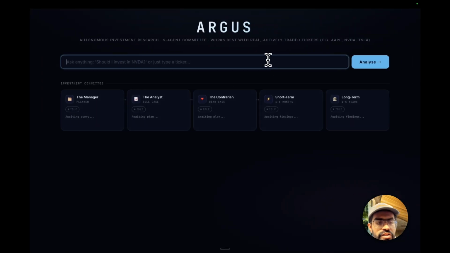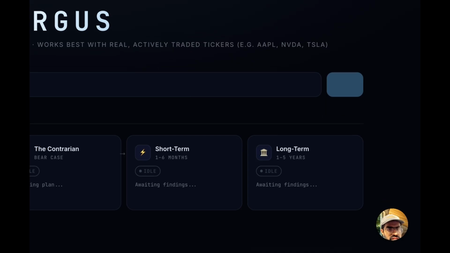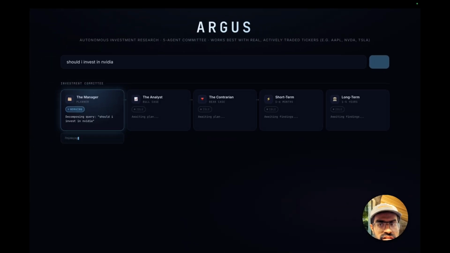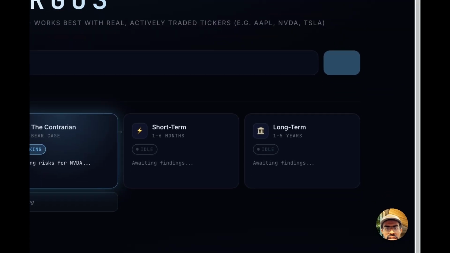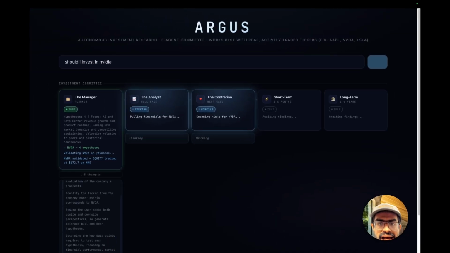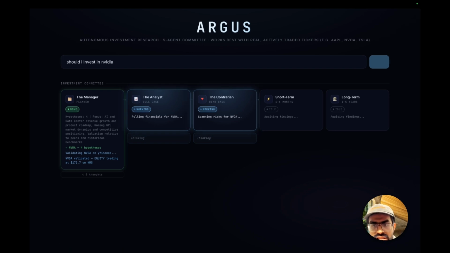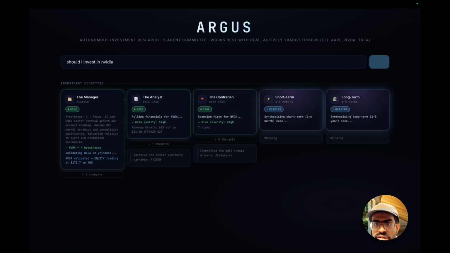Okay, so this is our UI, and here we will ask a question like, should I invest in NVIDIA? And when I click on analyze, it starts off the process. As we described before, it will now start this entire architecture of our application, which has multiple agents. The manager will take the user's query and turn it into a structured research plan.